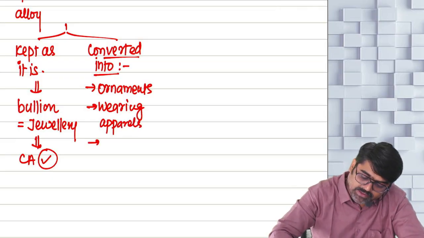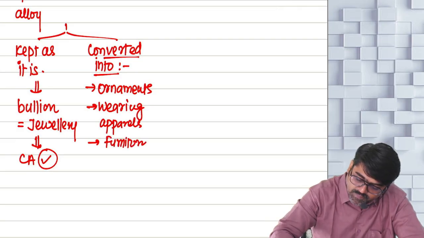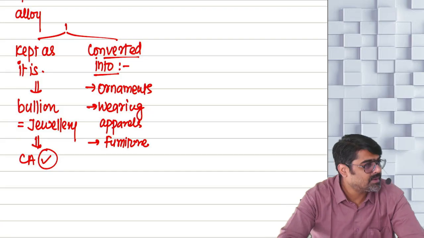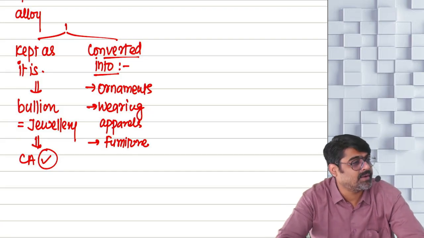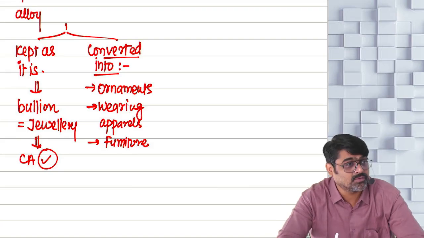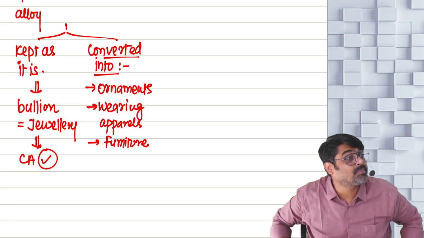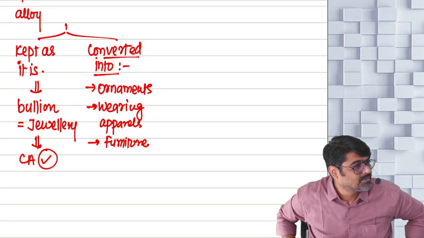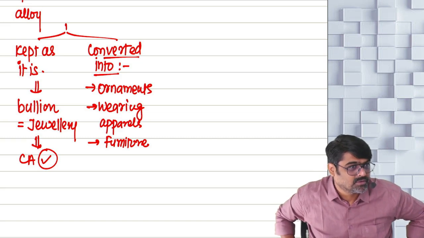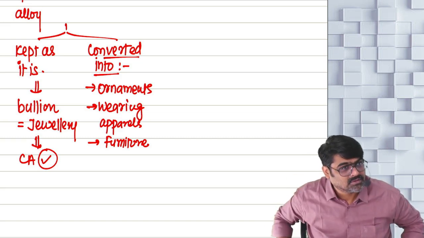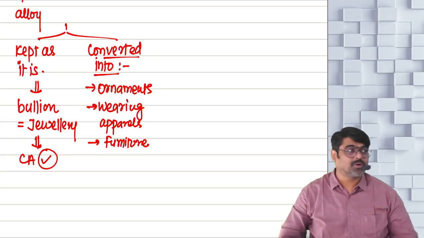You can convert them into furniture also. Yes. People get furniture also made. Whenever they are making their furniture, they use precious and semi-precious metal. Handles of the chair are made up of pure silver. Silver plates are used in my chair which I am sitting at home.